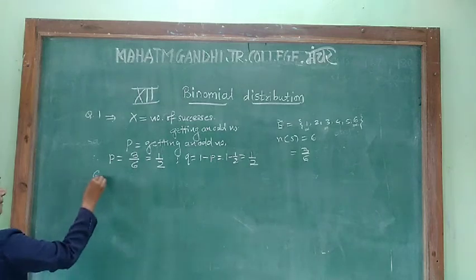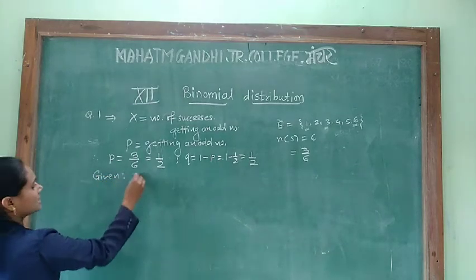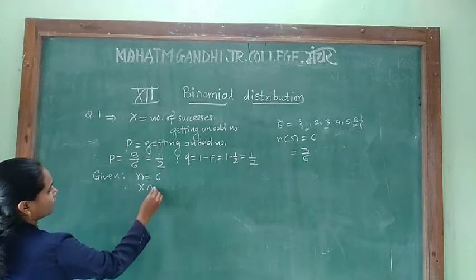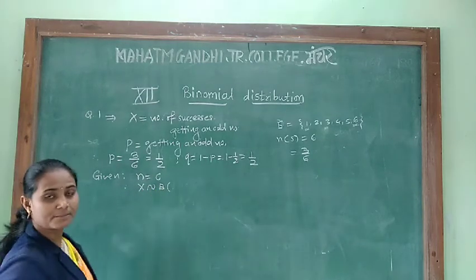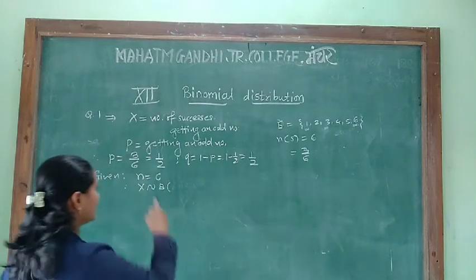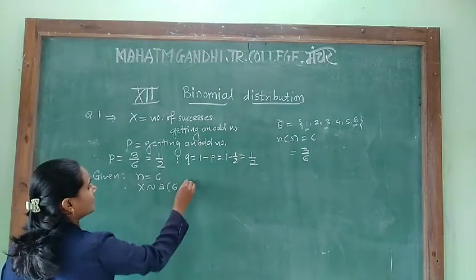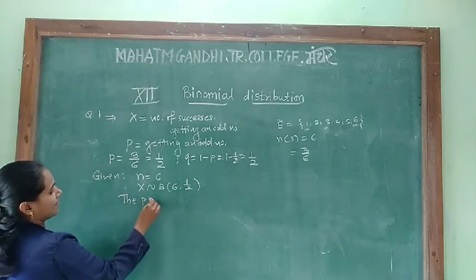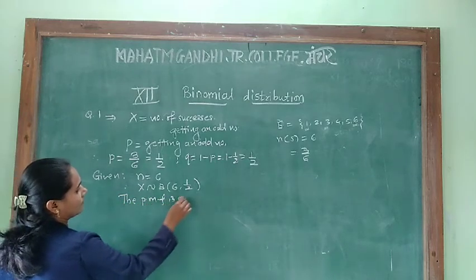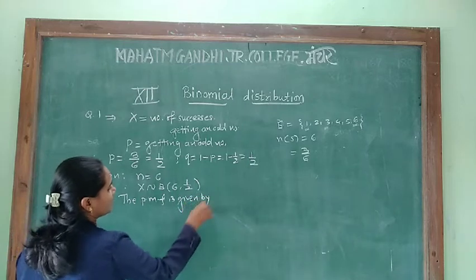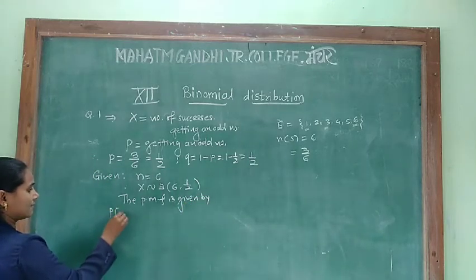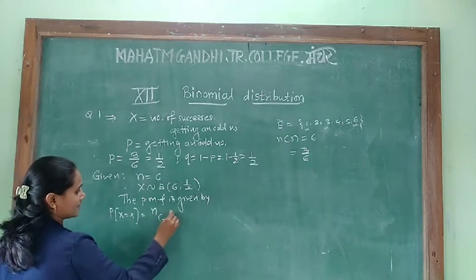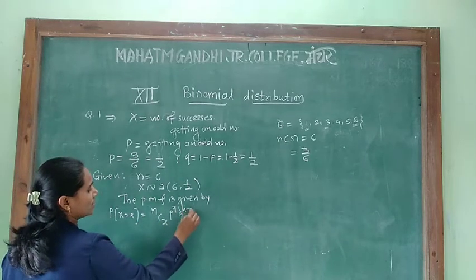Given that the die is thrown 6 times, that means n is equal to 6. Therefore, X follows a binomial distribution with parameters n and p. The value of n is 6 here, and the value of p is 1/2. Therefore, the PMF is given by P of X equal to x, that is nCx p raised to x q raised to n minus x.